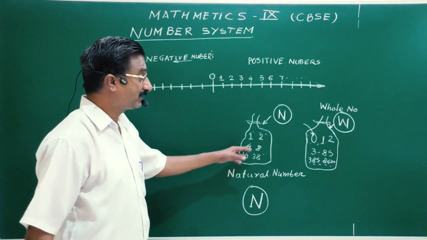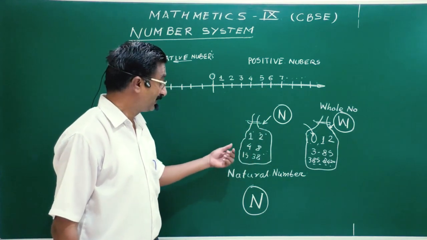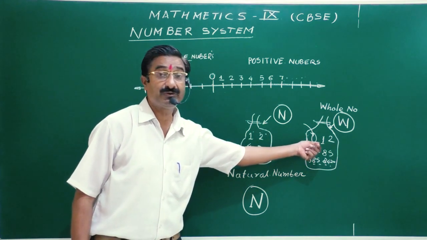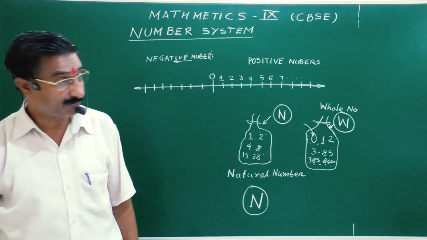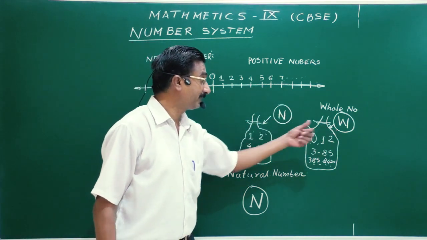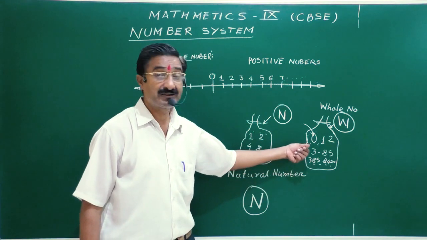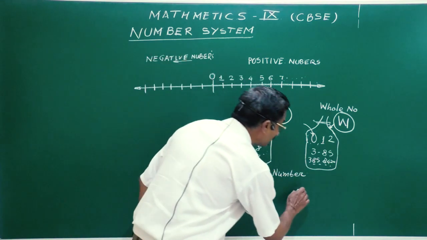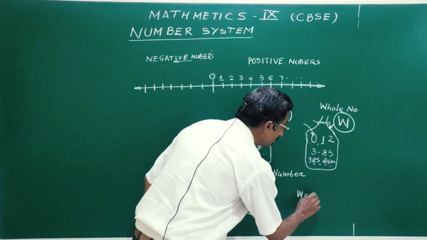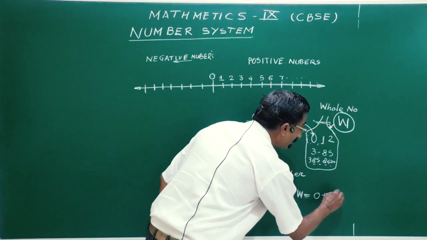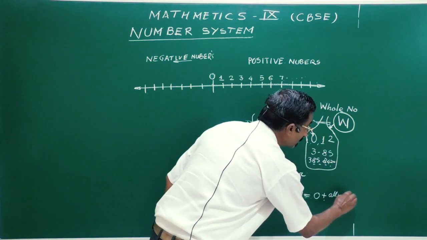Now what is the difference? You can see very clearly 0 is not included in the natural numbers, but 0 is included in the whole numbers. Whole numbers have all the natural numbers plus 0. We can say W is 0 plus all natural numbers.